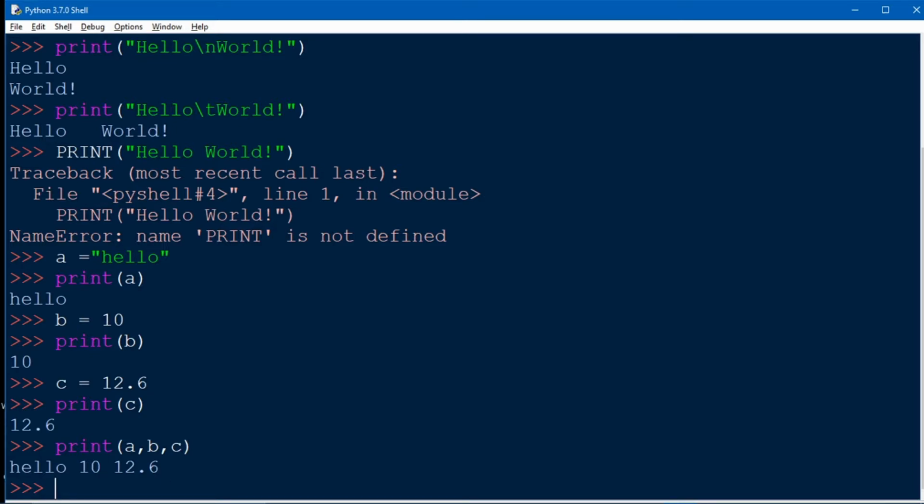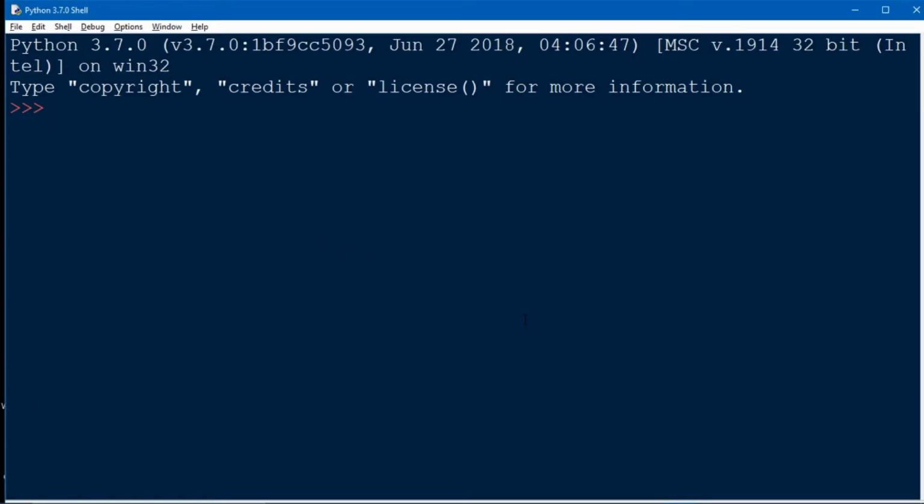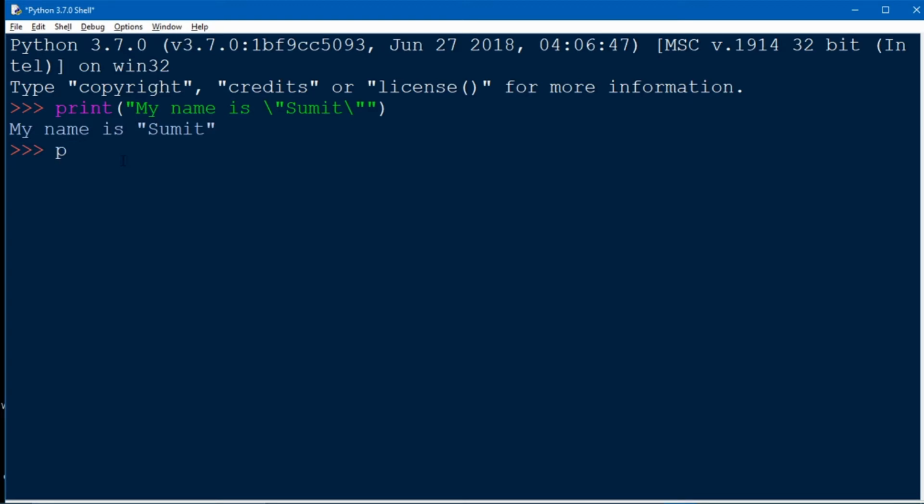Let's see some more features of the print function. Suppose we want to write our name in double quotation or single quotation, then what do we have to do? We just add a \ before a quotation. After writing your name, add a \ and quotation too. So we will get the output. See, isn't it cool? We can also do the same for single quotation too. Let me show you.